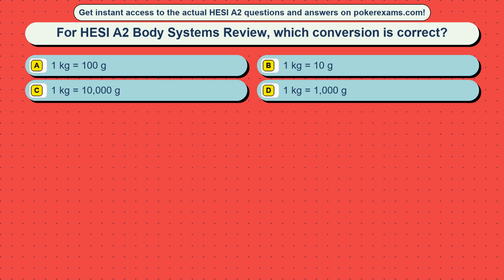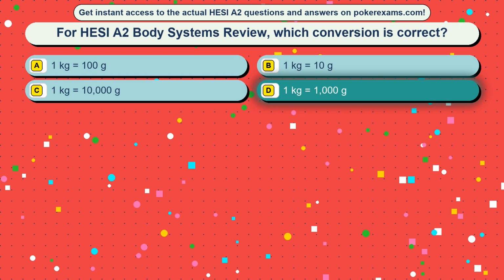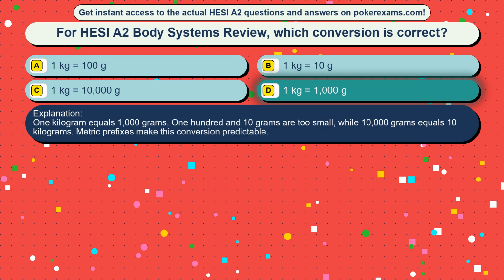Question 2. For HESI A2 Body Systems Review, which conversion is correct? Option A, 1 kg equals 100 g. Option B, 1 kg equals 10 g. Option C, 1 kg equals 10,000 g. Option D, 1 kg equals 1,000 g. The correct answer is option D, 1 kg equals 1,000 g. 1 kg equals 1,000 grams. 110 grams are too small, while 10,000 grams equals 10 kilograms. Metric prefixes make this conversion predictable.